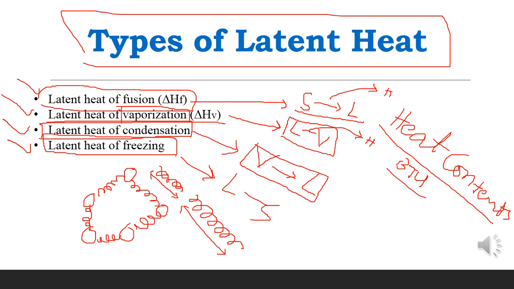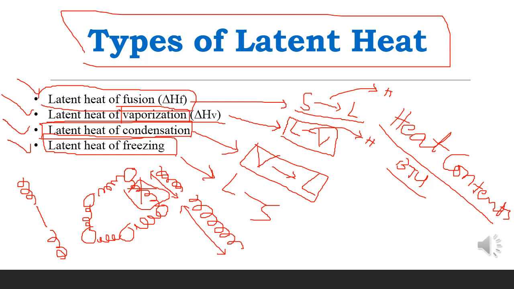So the heat required to stretch the spring between the molecules is called the latent heat of fusion, and the energy required to break these springs, now it's not stretching, the springs are broken down, that energy is called the latent heat of vaporization.